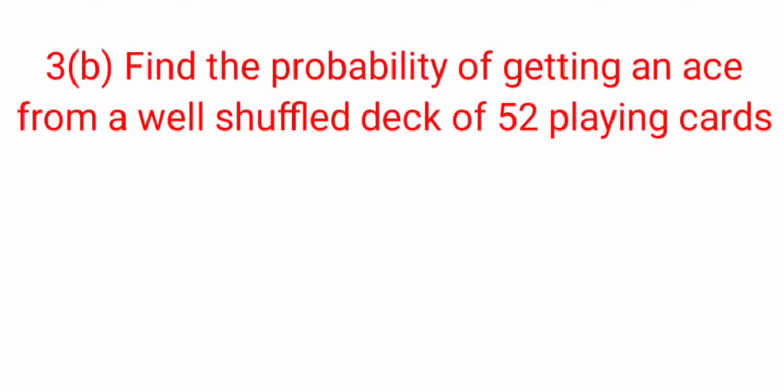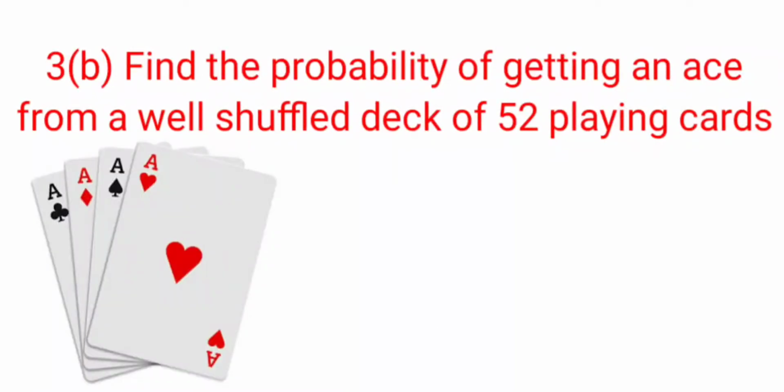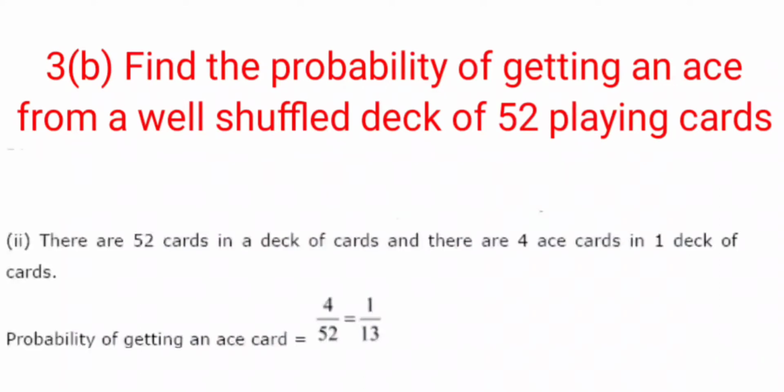Next, find the probability of getting an ace from a well shuffled deck of 52 playing cards. There are 52 cards in a deck, and there are 4 aces in one deck of cards.